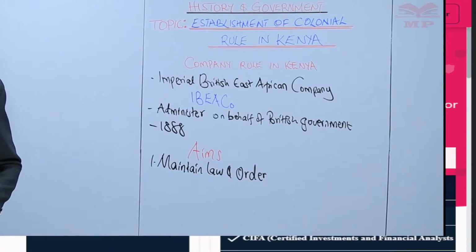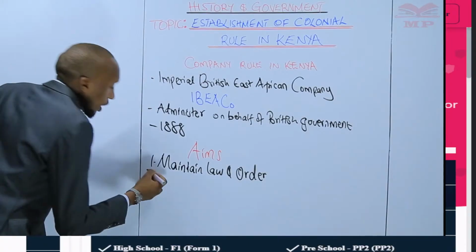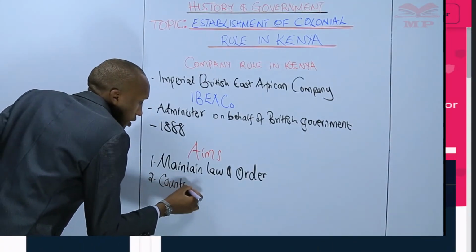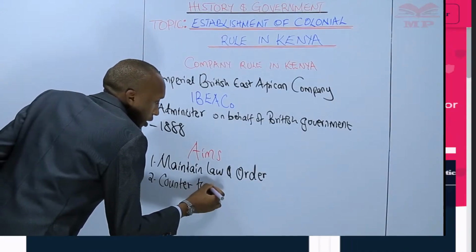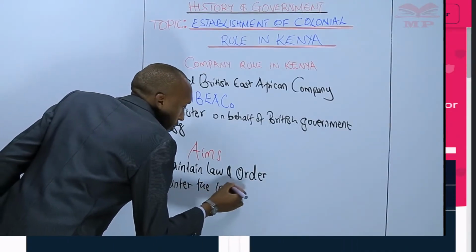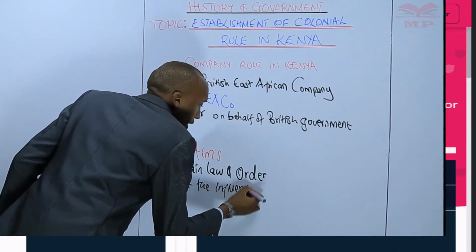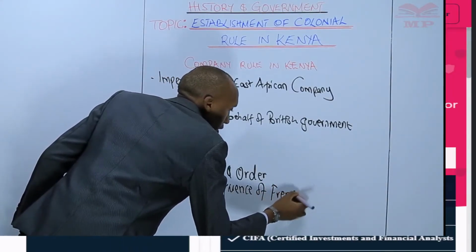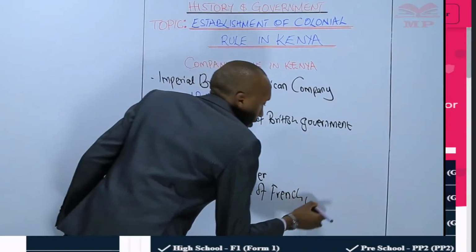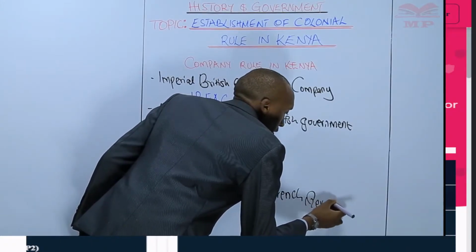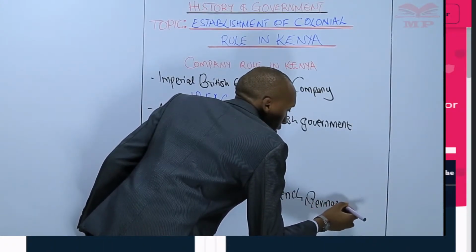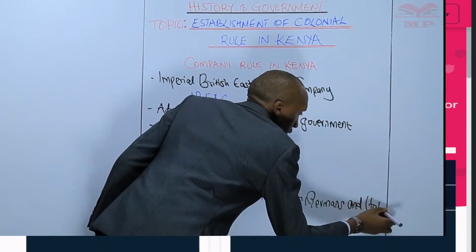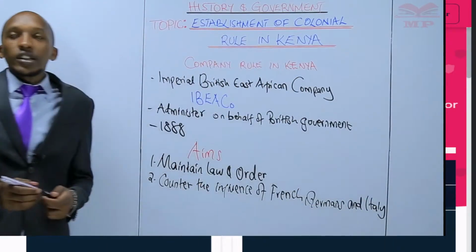And then number two, it was to counter the influence of the French, the Germans, and Italy, who were also interested in these areas.